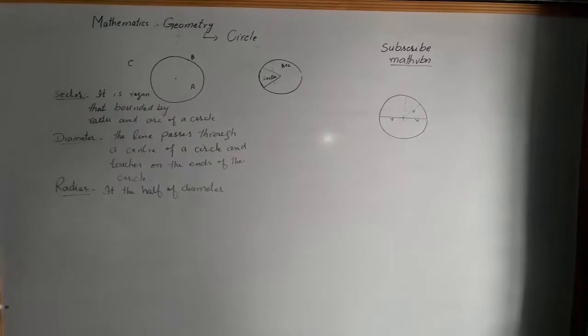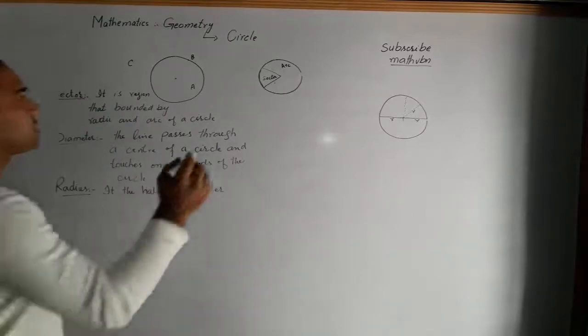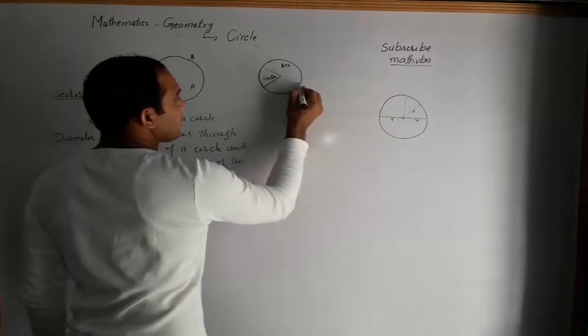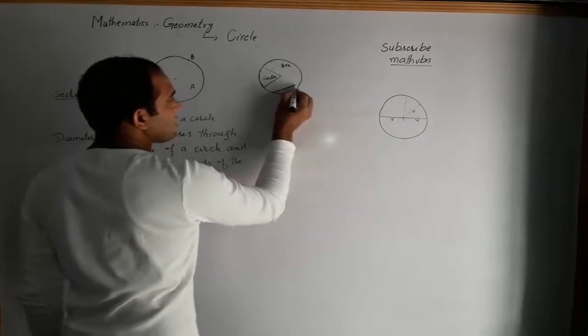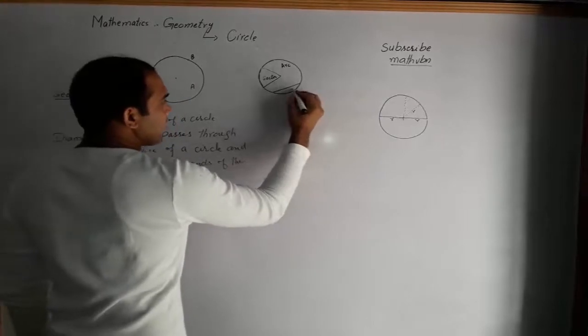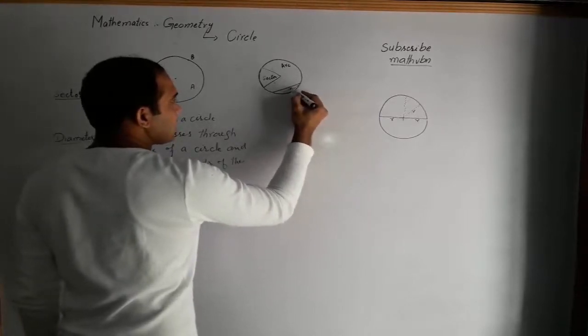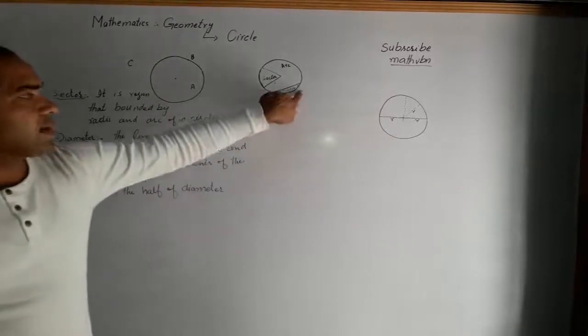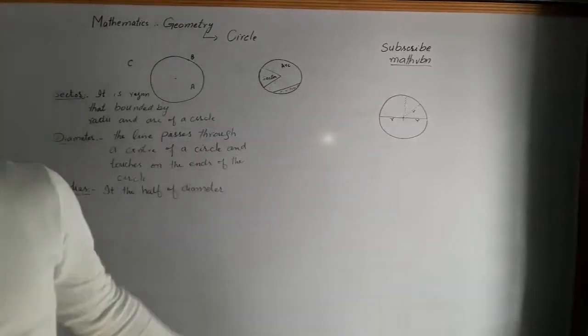Now we will talk about this one and this one. We will talk about this region from this end to this end.